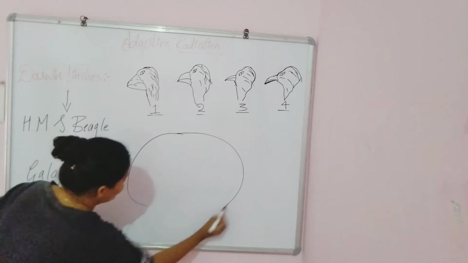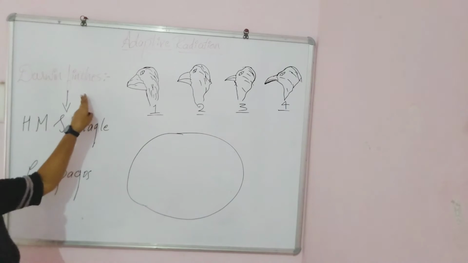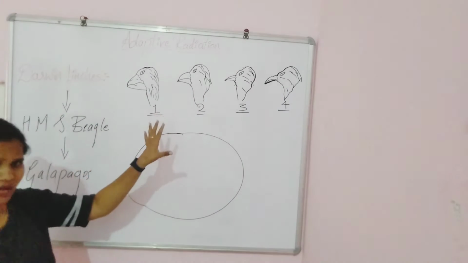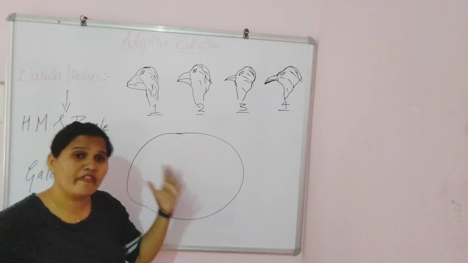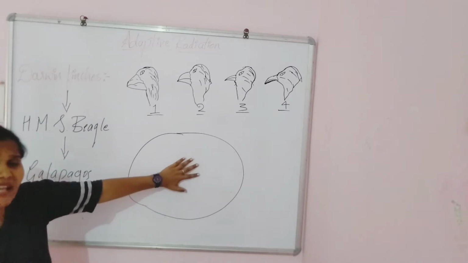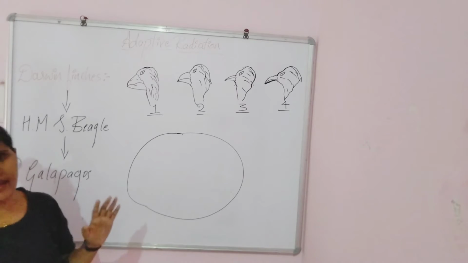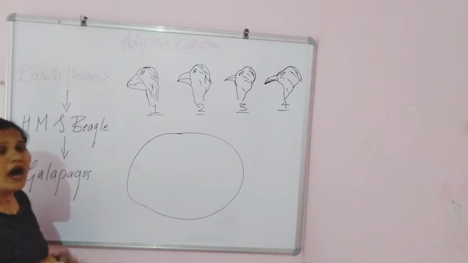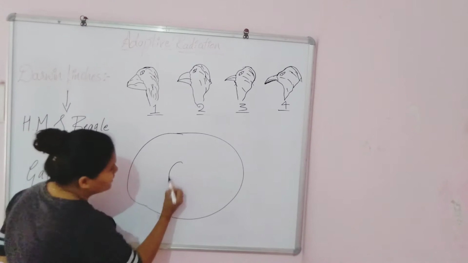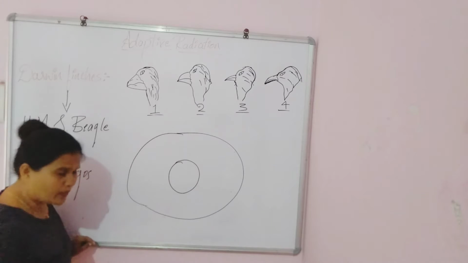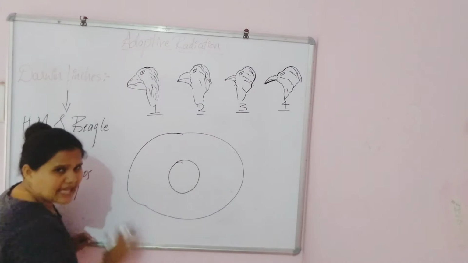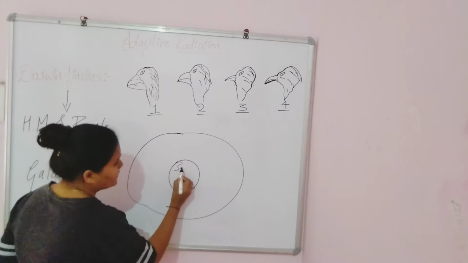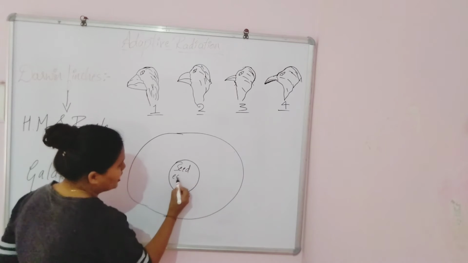See, have a look over here. If this is the Galapagos island, what Darwin observed is he saw many birds that too of different species in a single geographical area. So he called it adaptive radiation. How? Because if this is a common ancestral bird, think that in this island they were only seed eating birds.